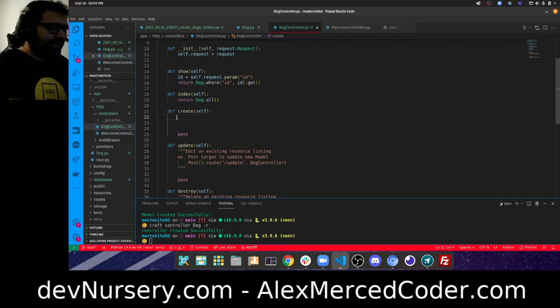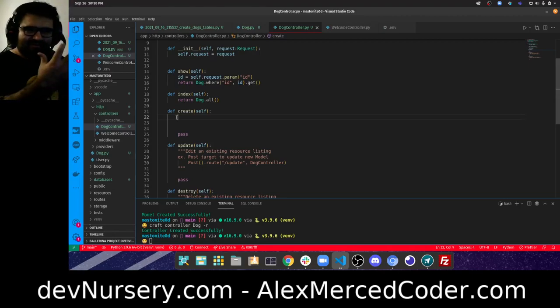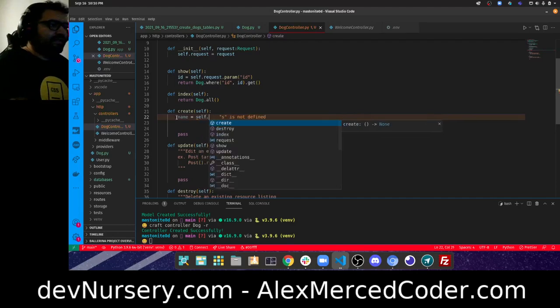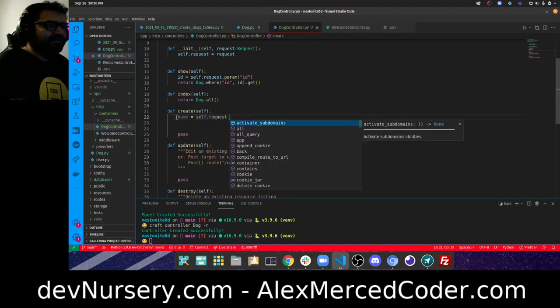So in this case, what do I want? I'm going to grab those individual properties. There's no way for me to grab them as a bundle that I'm aware of. That's one thing I don't like, because in Ruby it was easy enough to just grab the whole deal. Even in Laravel, I'm pretty sure with some typing I was able to just grab all the properties. Here, I just have to grab them one by one. So I have to be like name equals self.request.input.